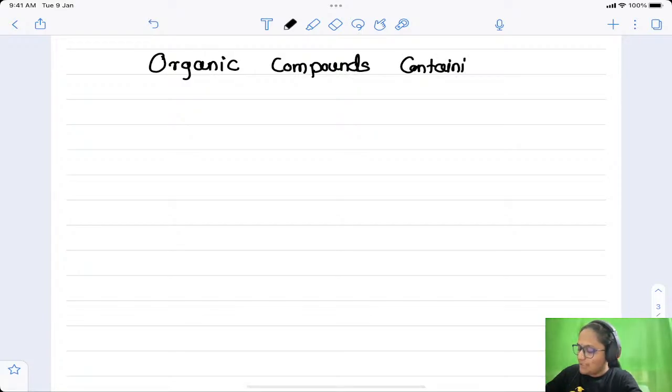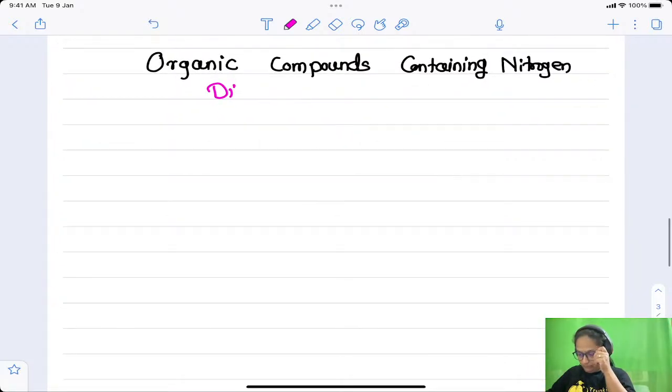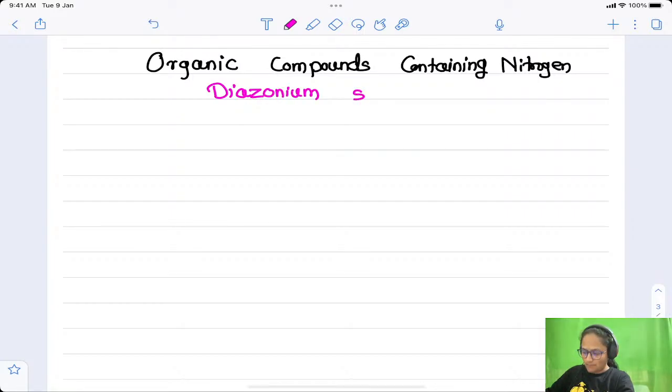The title of the chapter is Organic Compounds Containing Nitrogen, and the title of the topic is diazonium salts. Okay, let us discuss this topic.